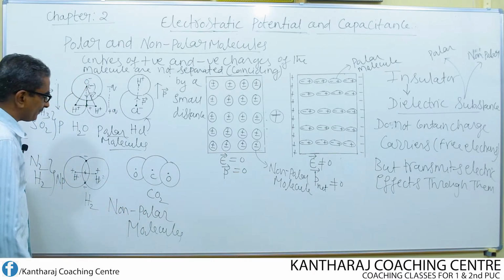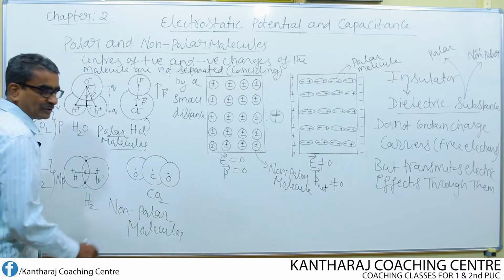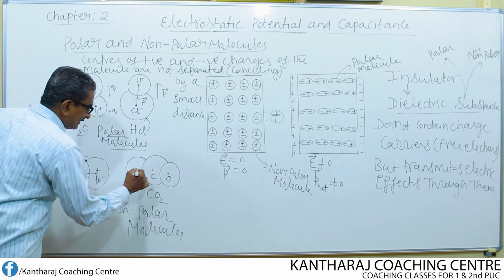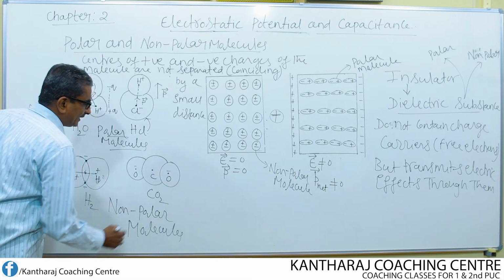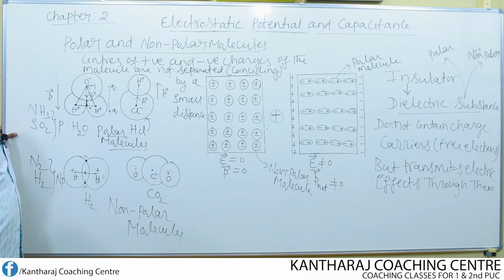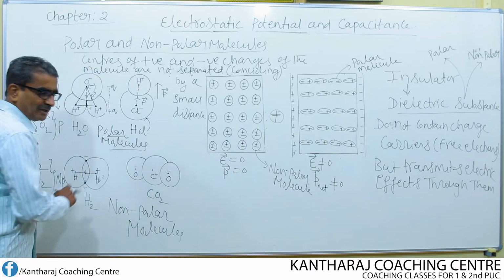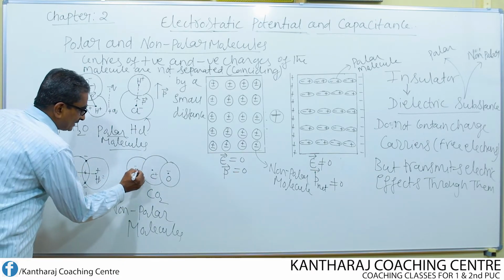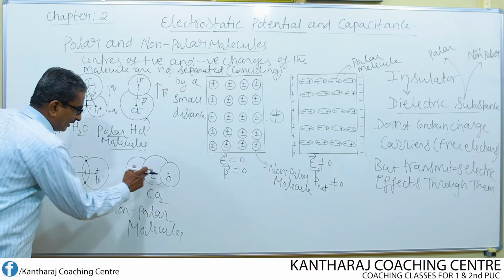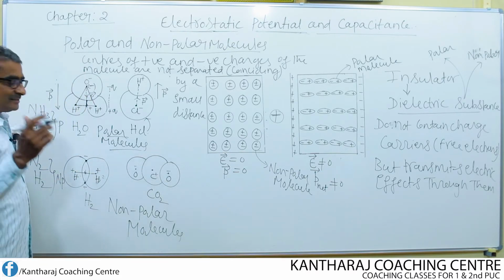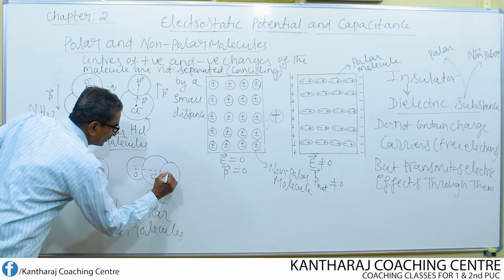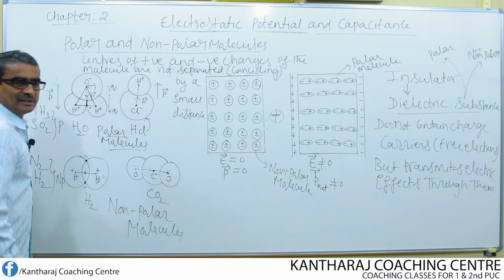Consider this. Oxygen, CO2. So, oxygen is there. This is negative, negative. Carbon, let us consider this as positive. Okay, in this carbon dioxide molecule, consider the centers of the negative charges of the oxygen. Where is the common center? Join these two. Okay, so this will be the common center.